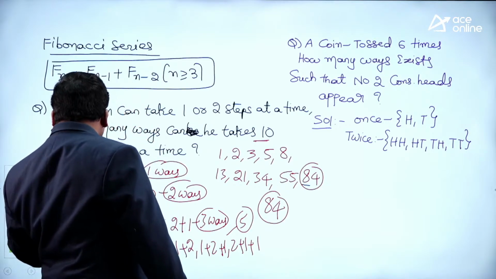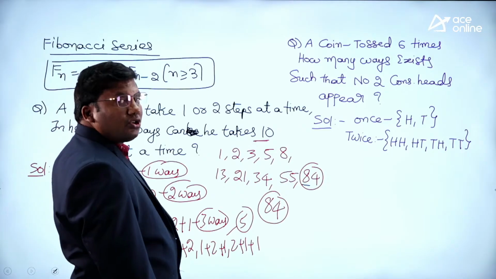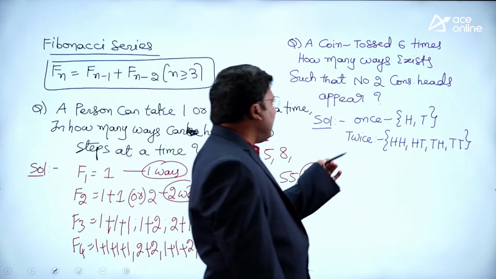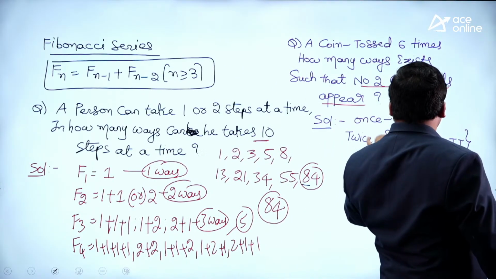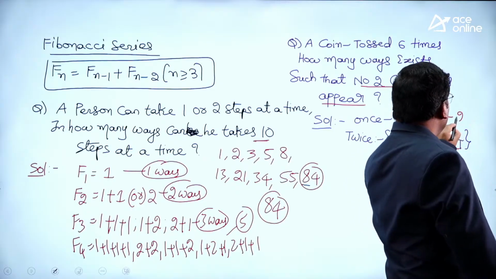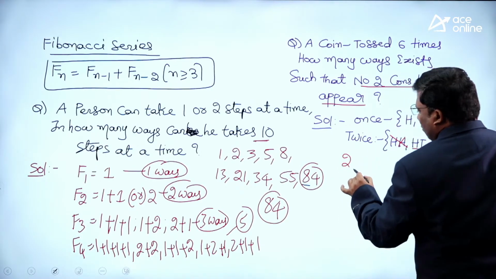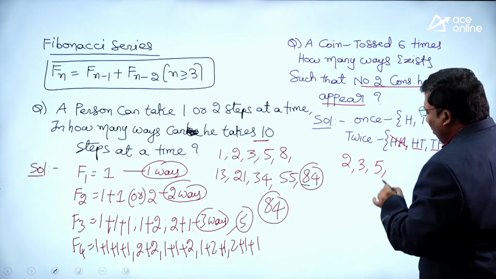Listen carefully, sir. Listen very carefully. What is the question? How many ways exist such that no two consecutive heads appear? Two consecutive heads should not come. How many ways are there? 3 ways are there. Here it is 2 ways. Here it is 3 ways. First it is 2. Next it is 3. Next it will be 2 plus 3, 5. Are you all with me?